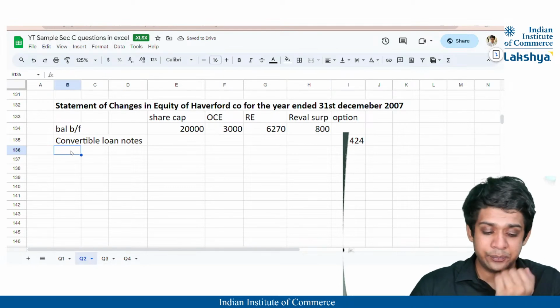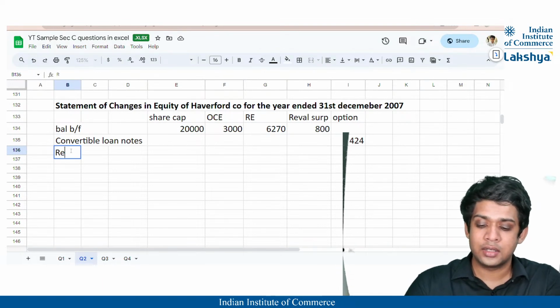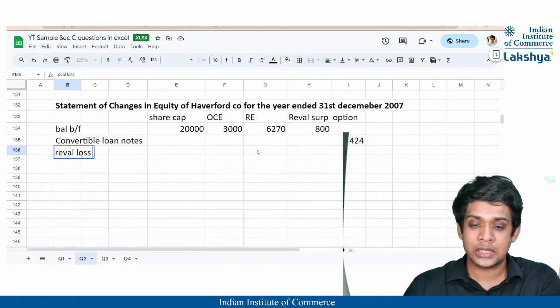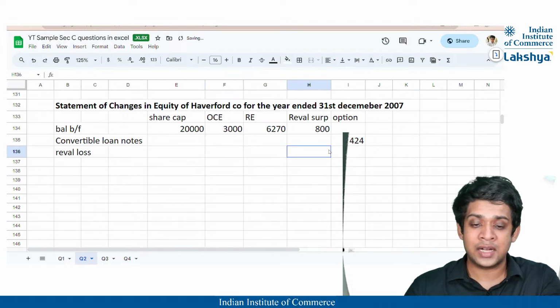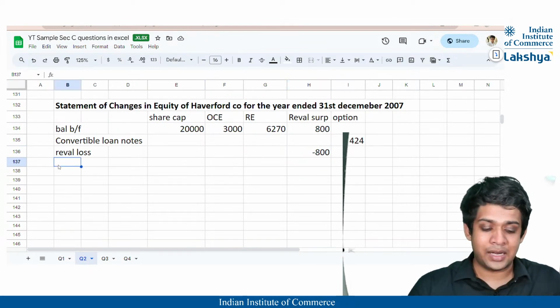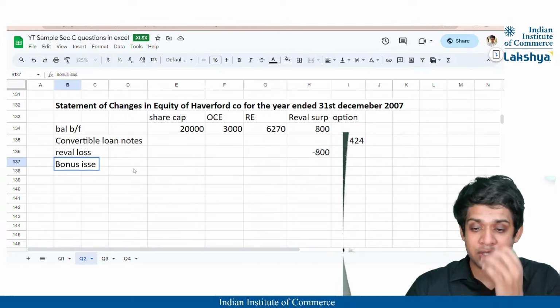Then we have firstly the revaluation loss. You can also call it an impairment, but here it is deducted in the form of revaluation loss. So the revaluation loss had eaten up my revaluation surplus. So this is minus 800, and this became nil. Then what else is there in my retained earnings? Firstly, there is a bonus issue, so the bonus issue will be adjusted.